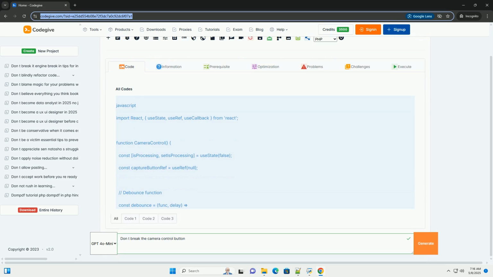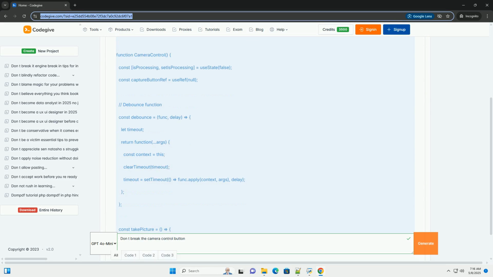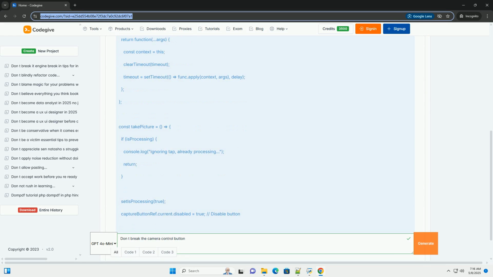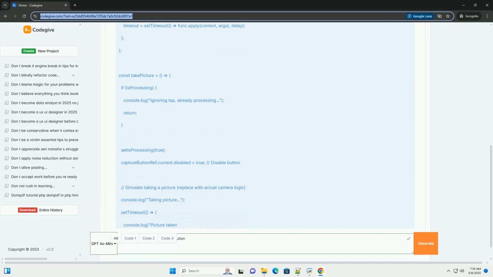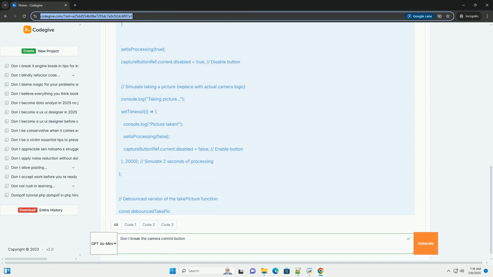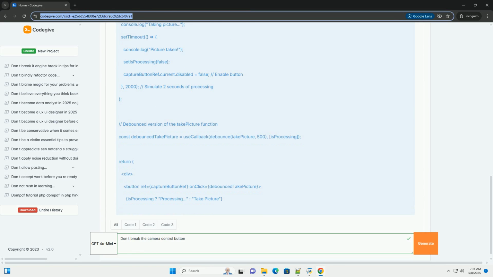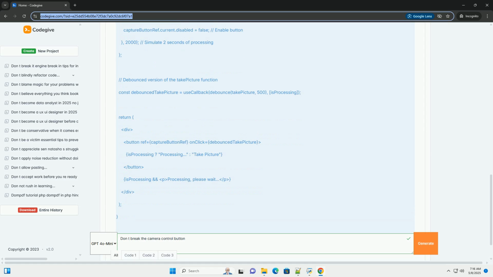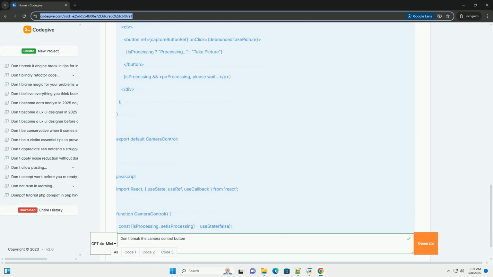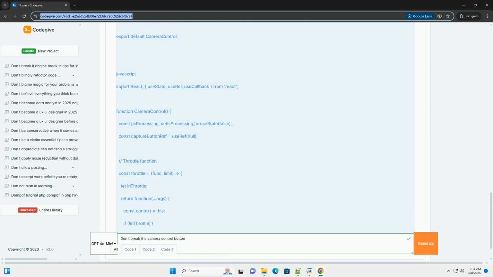OK, let's dive into the concept of "don't break the camera control button" and how to achieve that using code, along with best practices and potential challenges. The core idea is to disable or otherwise prevent the user from accidentally triggering a camera control, like snapping a photo or starting a video recording, repeatedly or unintentionally in ways that can be detrimental to the user experience or cause issues. Understanding the problem.